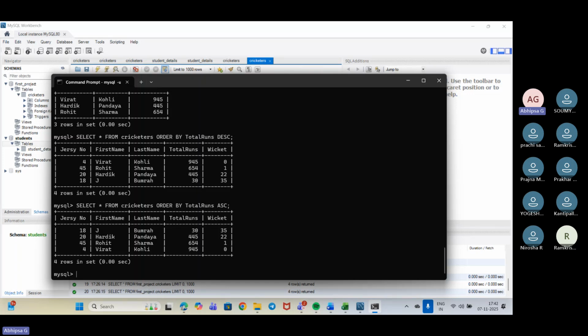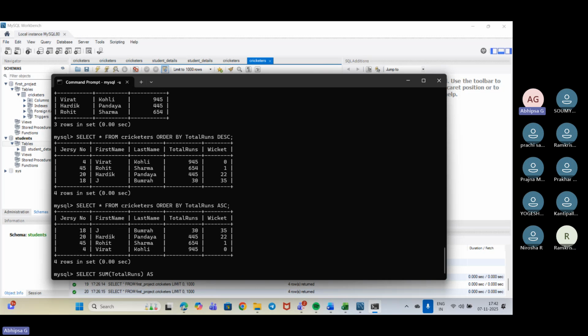We'll first do select sum of total runs, and we will be using as.